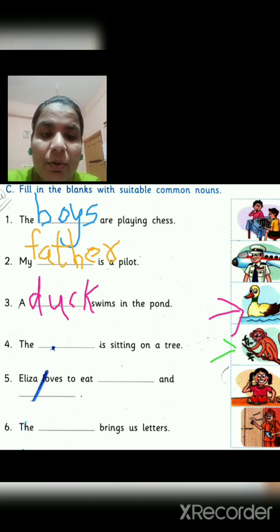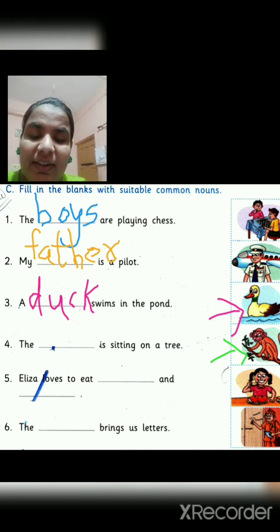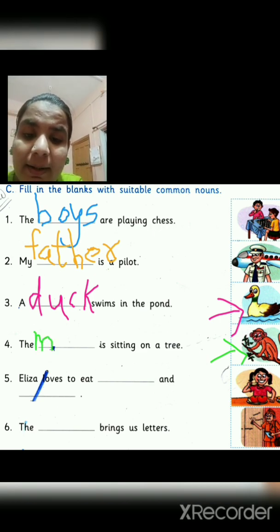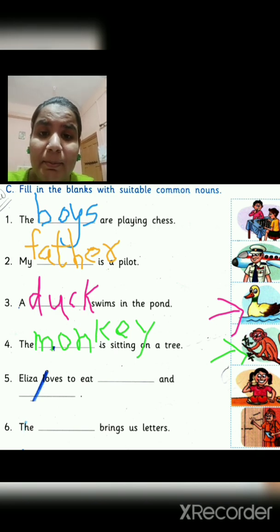Next, the dash is sitting on a tree. So see here, who is sitting on the tree? Yes, a monkey is sitting on the tree. So we will write, what is the spelling of monkey? M-O-N-K-E-Y, monkey. Okay, so let's see next.